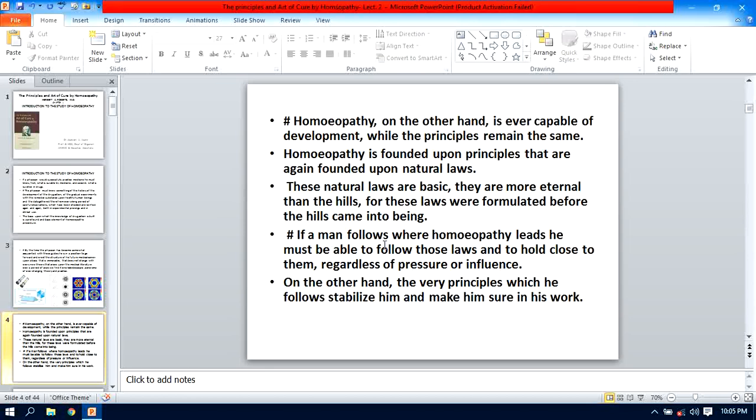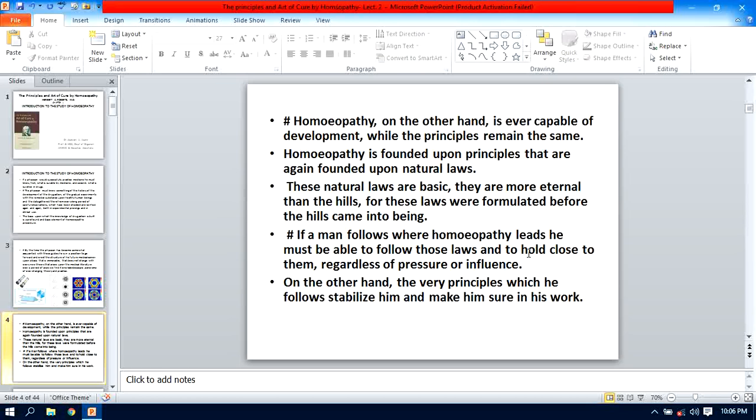If you agree to follow homeopathy, then you must be able to follow the laws and principles of homeopathy and hold fast to all these principles regardless of pressure or influence, in spite of the name of development and research in the allied sciences, regardless of pressure and influence from the outer circumstances or environment of the medical fraternity.